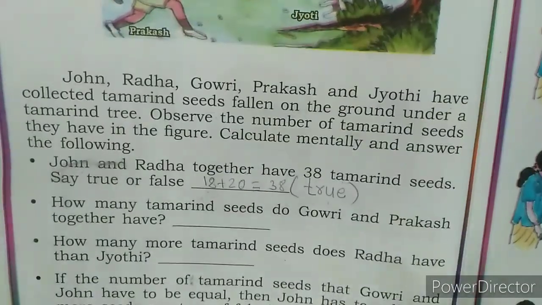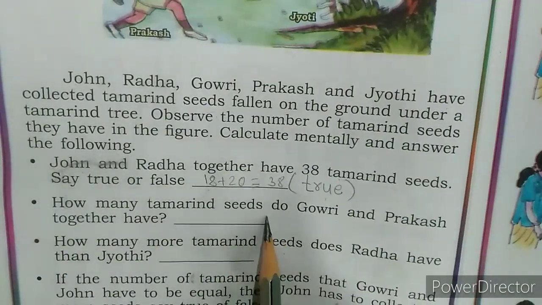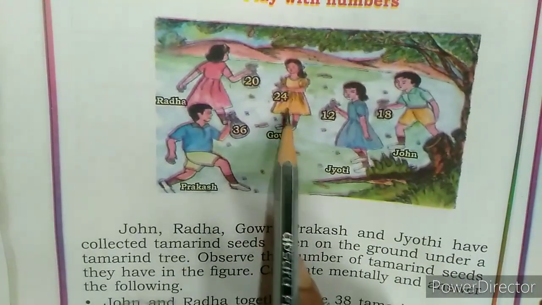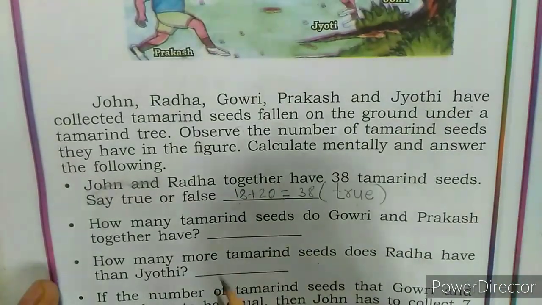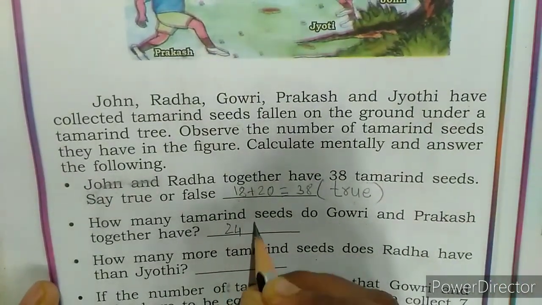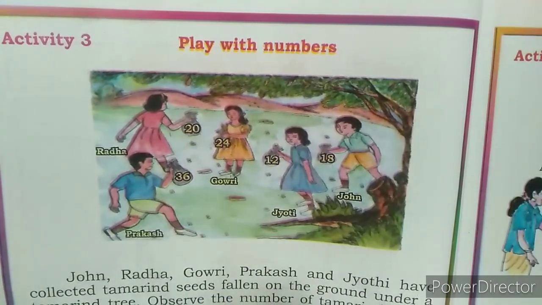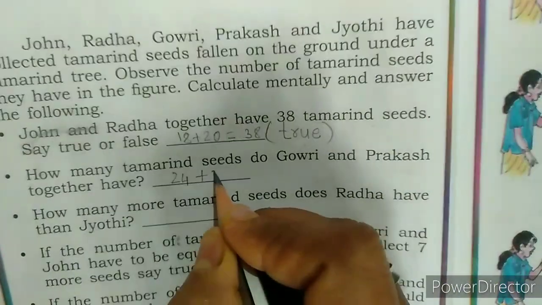Okay. Next one. How many tamarind seeds do Gauri and Prakash together have? Now let us see. Gauri has how many? 24. Prakash has how many? 36.